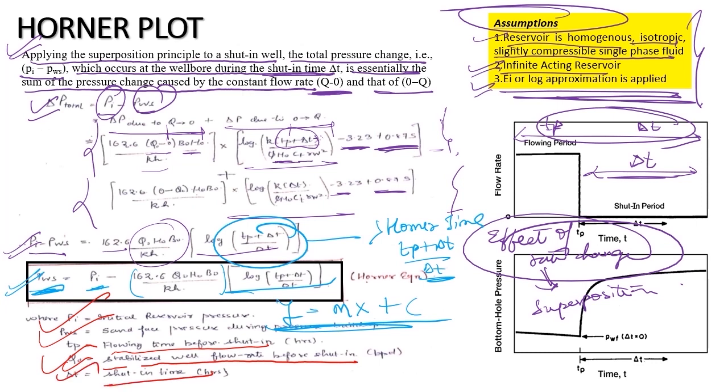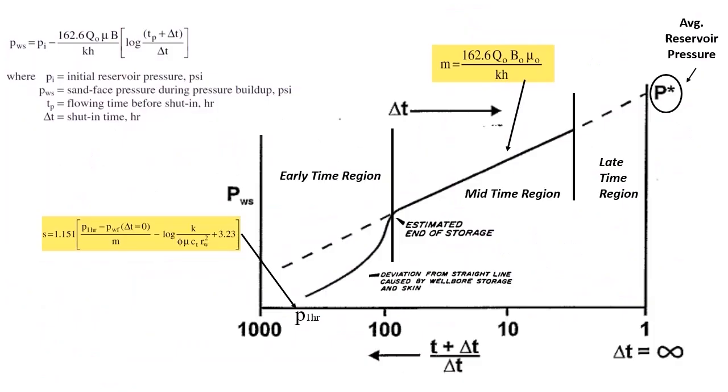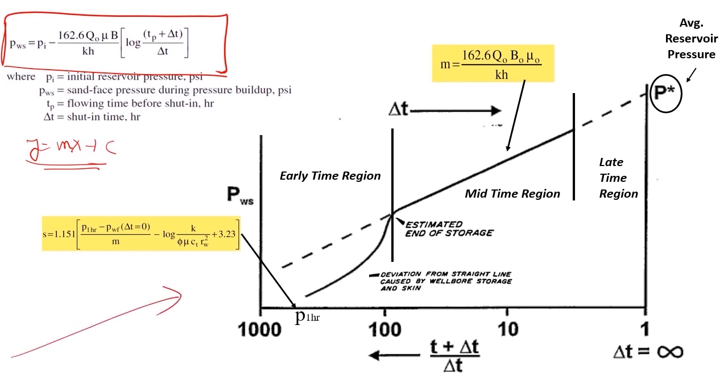Now let's move further. This is the equation that I obtained. It acts as if it is a straight line, y equal to mx plus c, and this is the graph I obtained from the Horner plot. Very important graph. From this graph you can see that I am getting three different regions: early time region, mid time region, and late time region.